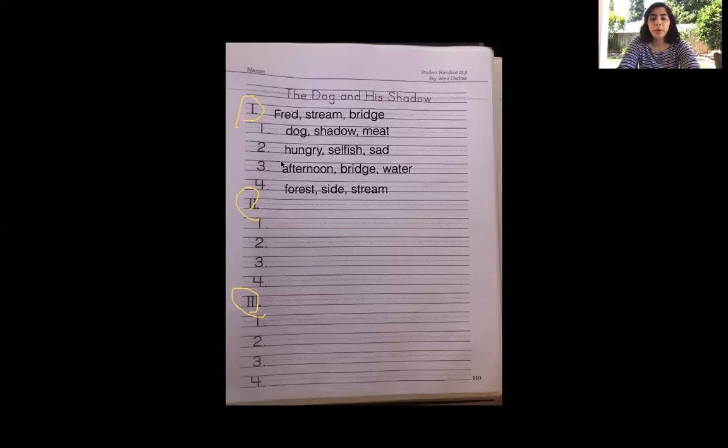Now, each paragraph, each number is a sentence in the paragraph, okay? So how many sentences does paragraph number 1 have? 1, 2, 3, 4, 5. Good. Paragraph number 2, how many sentences does that have? 1, 2, 3, 4, 5. Good. And paragraph number 3, how many sentences does that one have? 1, 2, 3, 4, and 5.